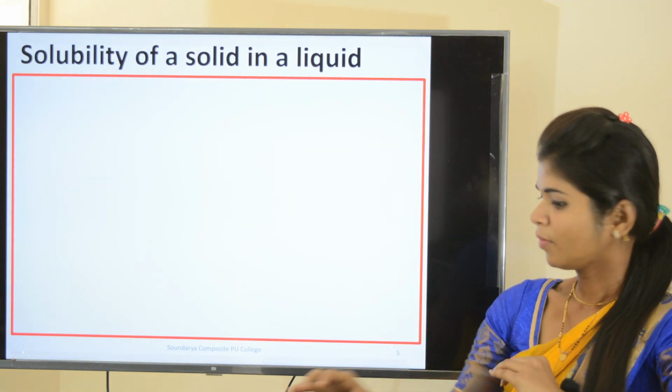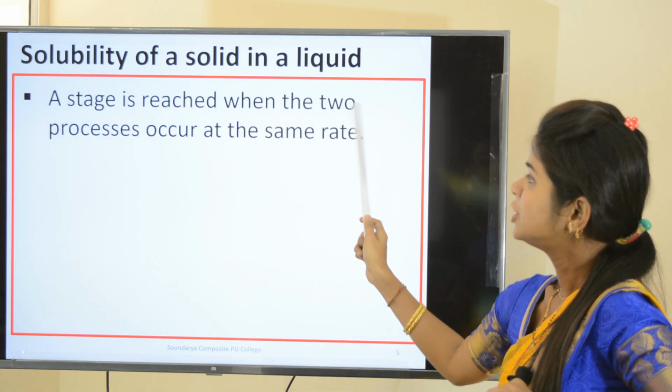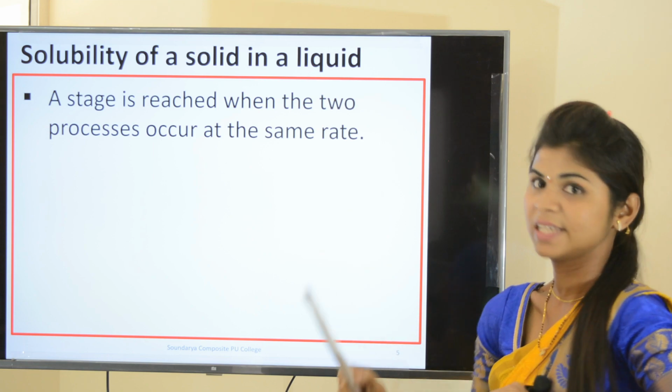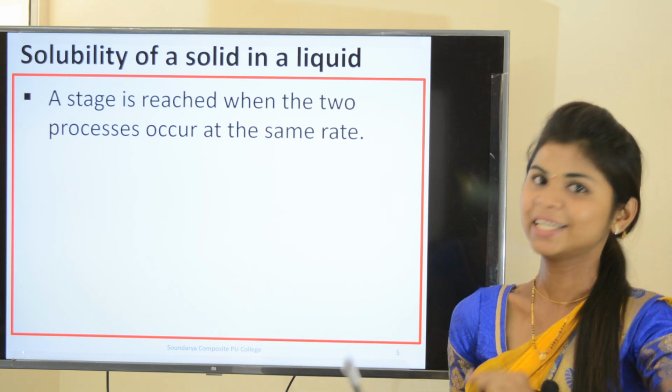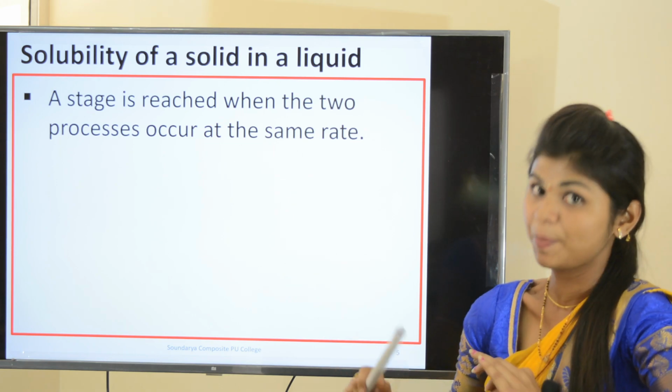A stage is reached when the two processes occur at the same rate. Dissolution and crystallization occur at the same rate, meaning the same speed.